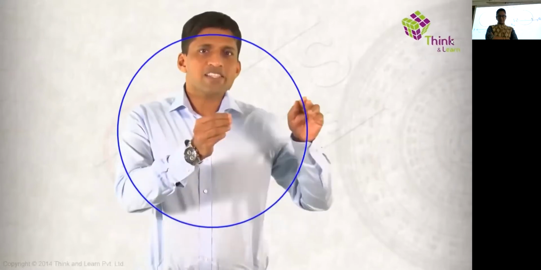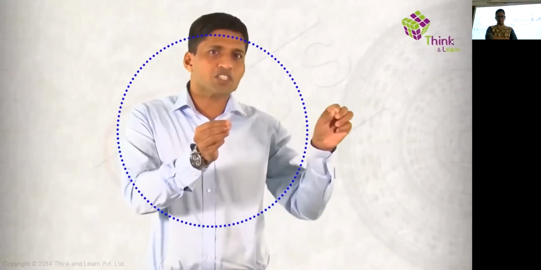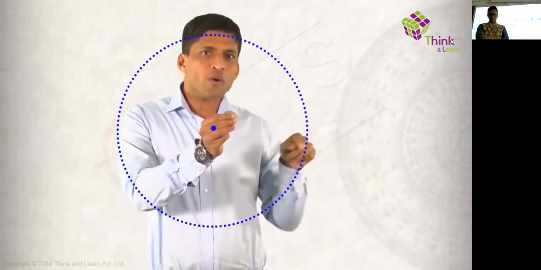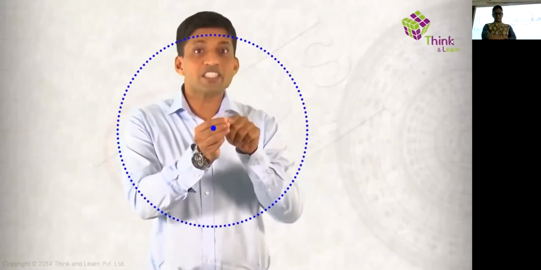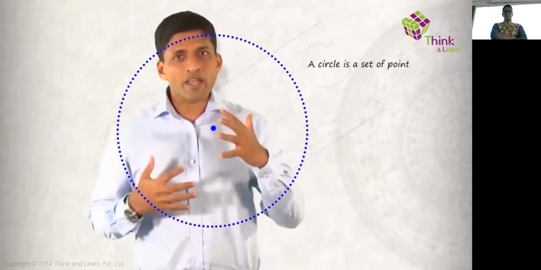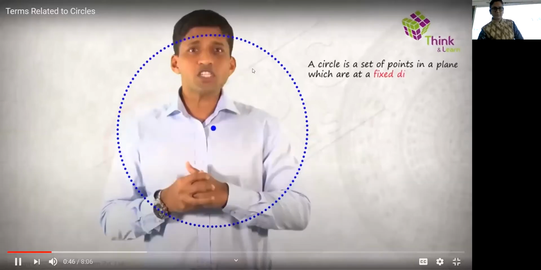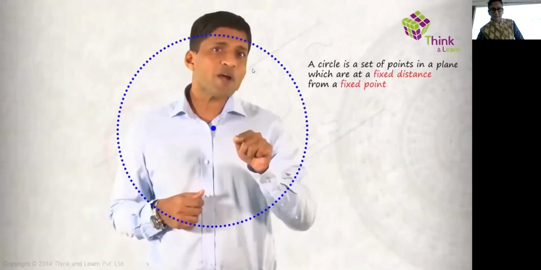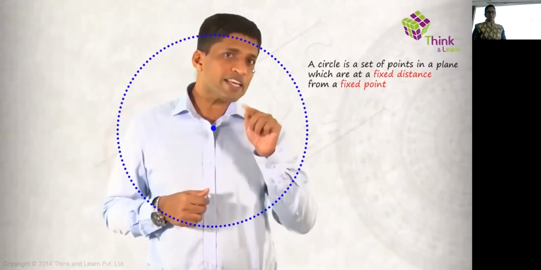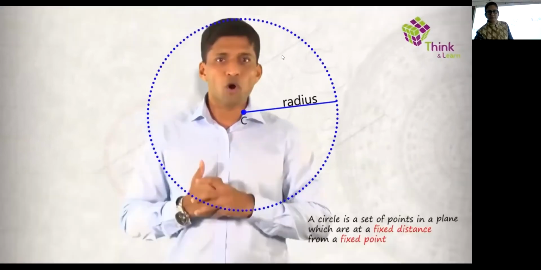A circle is a set of all the points in a plane which are at a fixed distance from a fixed point. This fixed point is called the center of the circle, and the fixed distance is called the radius of the circle, as all of you know.